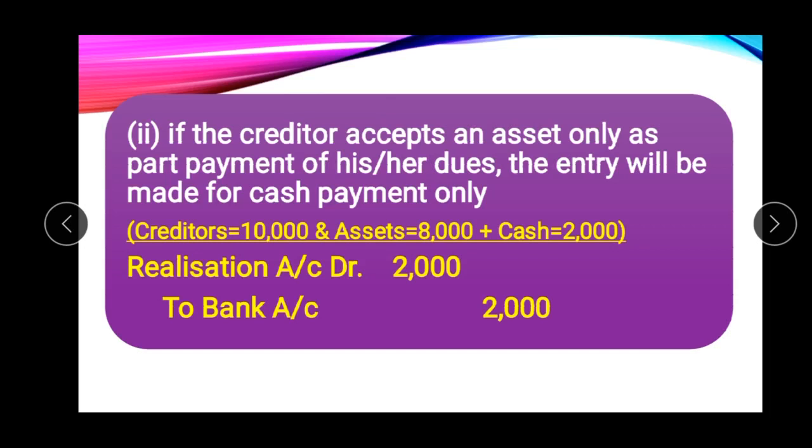For the payment of any liability or payment of any creditors, no journal entry will be passed for the transfer of assets. So here only for the cash payment the journal entry will be passed. Realization account debit to bank account, because bank balance reduces. That is why here the bank account is credited with 2,000.